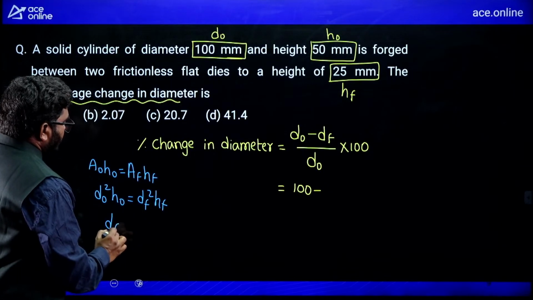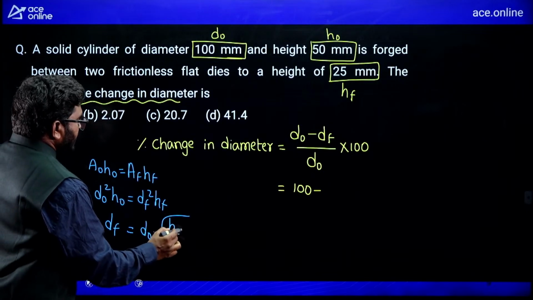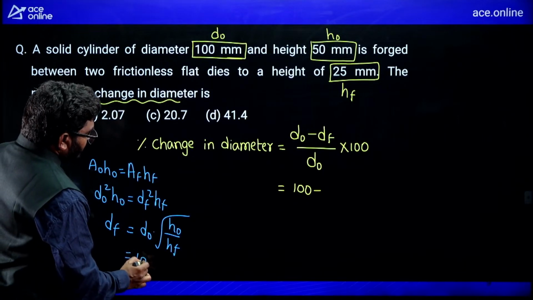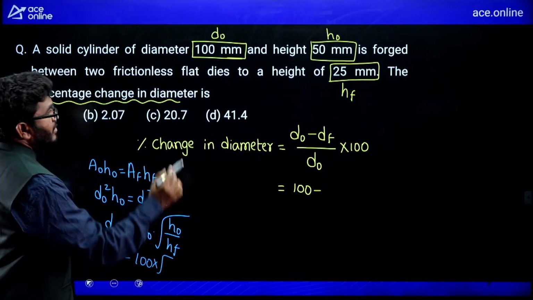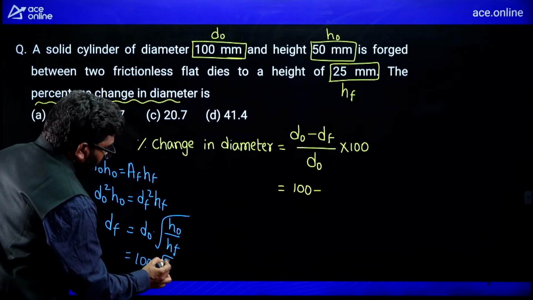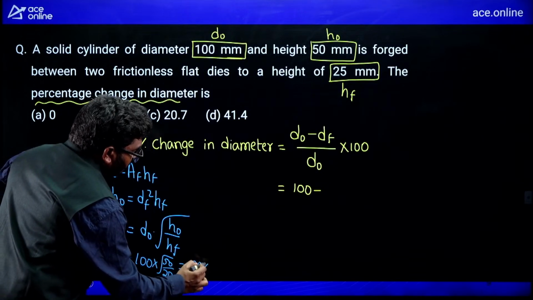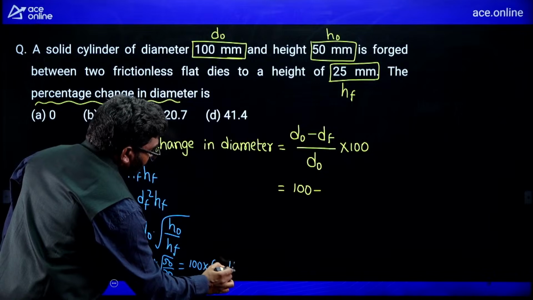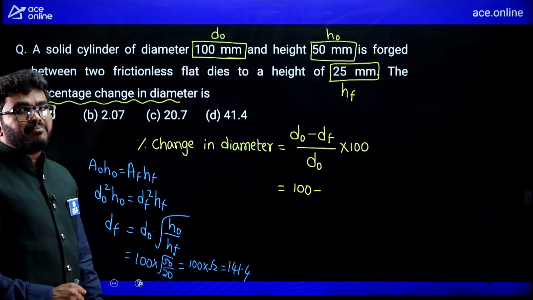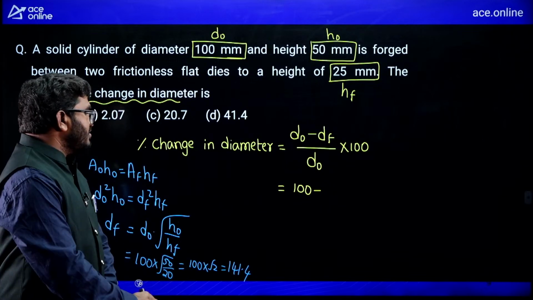Now Df is equal to D naught under root H naught by Hf. Now D naught is 100 into under root of 50 by 25, that is 100 into root 2, that is 141.4, because root 2 value is 1.414, so 141.4.